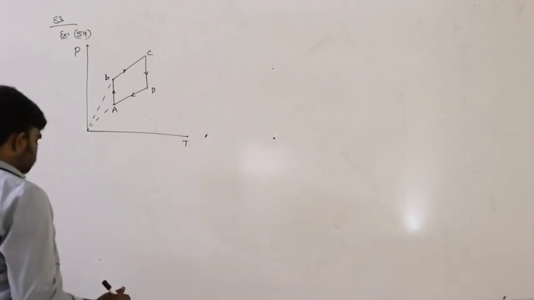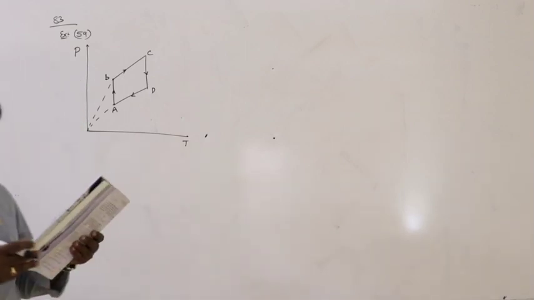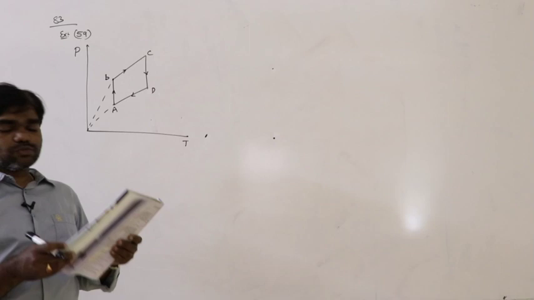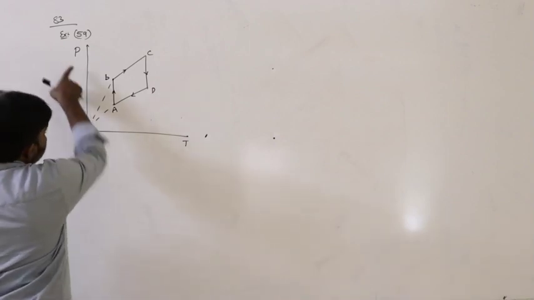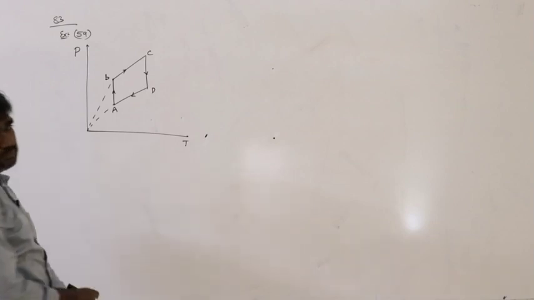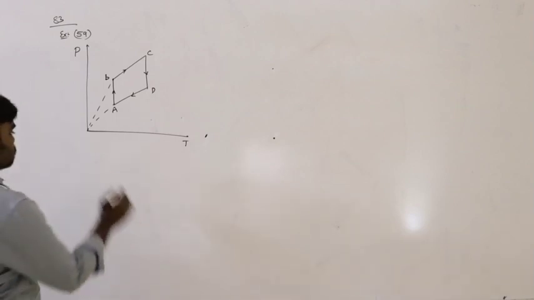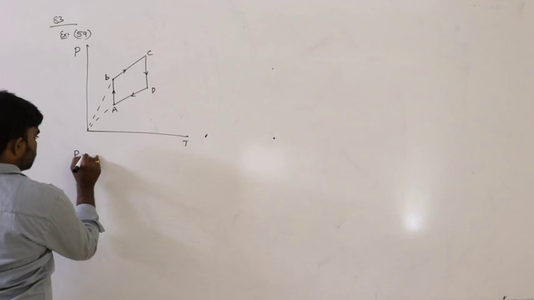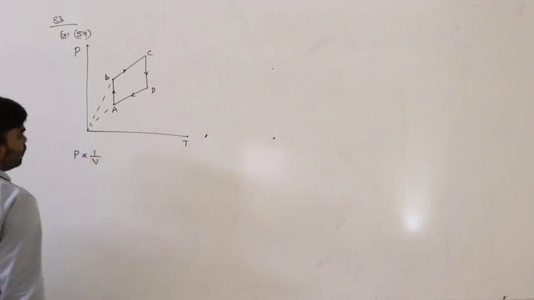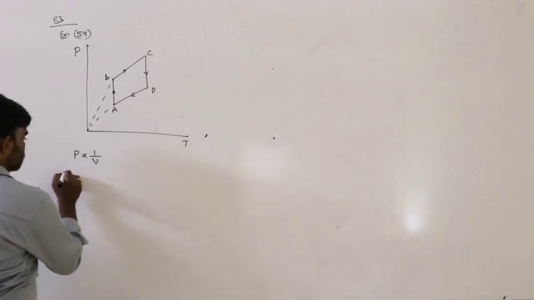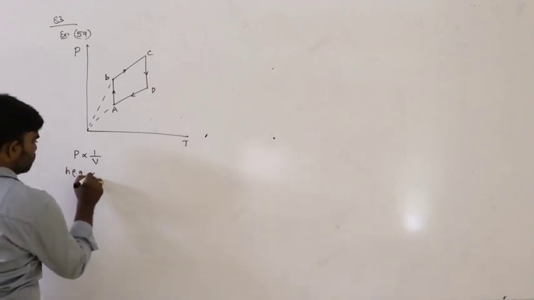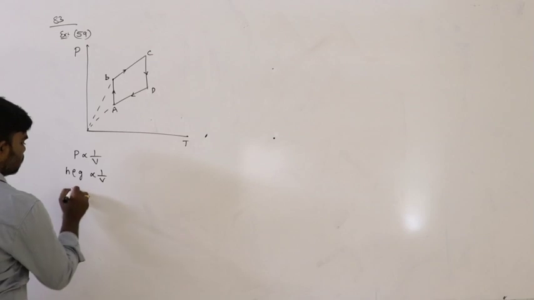So the same graph, how can you represent it in density versus volume? The graph is between pressure and temperature. We know pressure is inversely proportional to volume generally, but pressure can be written as h rho g. So rho is inversely proportional to volume.